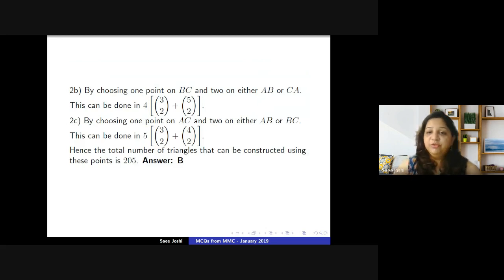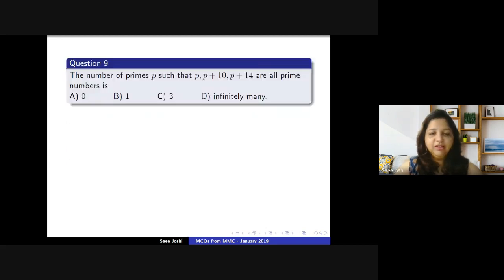So this is a different question. I hope the question is clear to all of you. Moving on. So this is a question, one can say, from number theory.